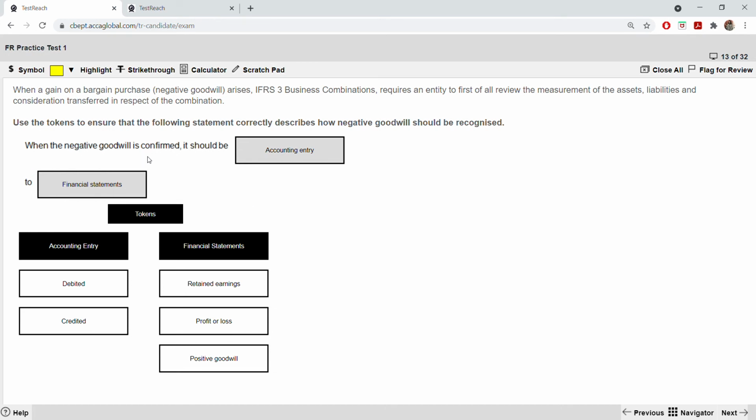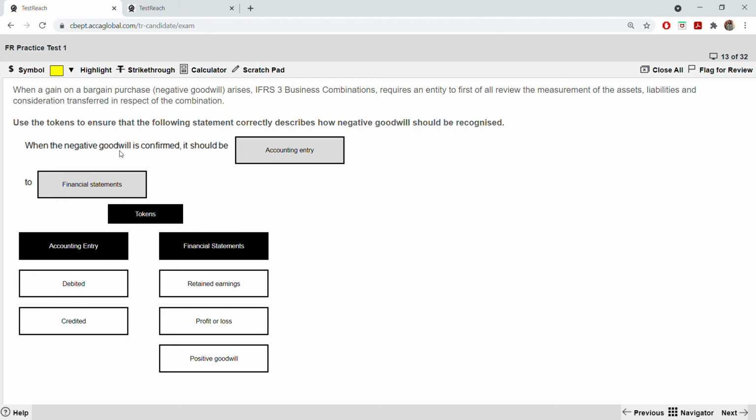So when the negative goodwill, okay, the word accounting entry says you have to select from here. You cannot select from here and paste it here. It will not even go. You have to select from here these two, either debited or credited.